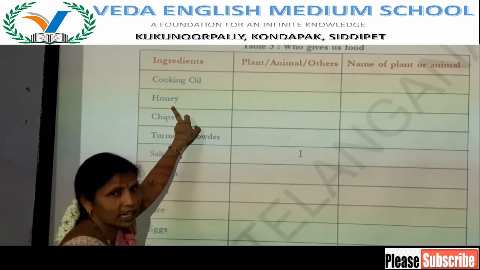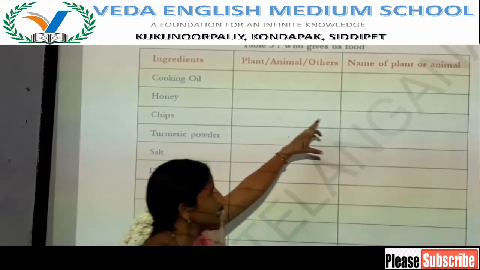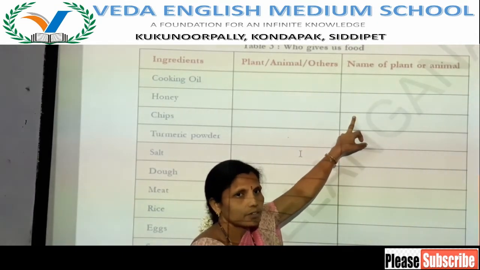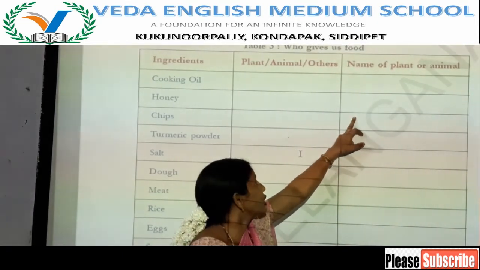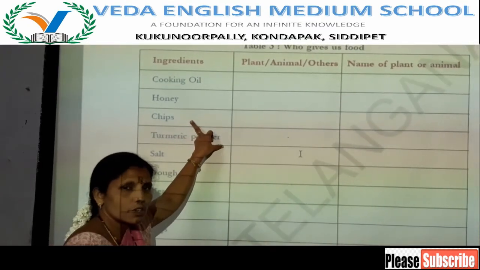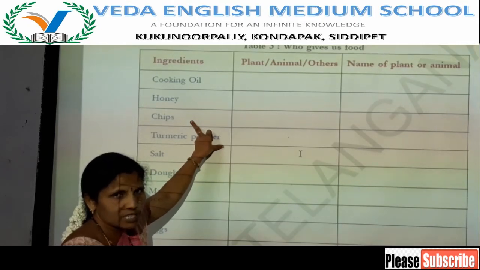Honey. Is it from plant or animal? Honey is from an animal. So what is the name of the animal? Honeybees. And next, chips. Okay, so you are eating different varieties of chips.